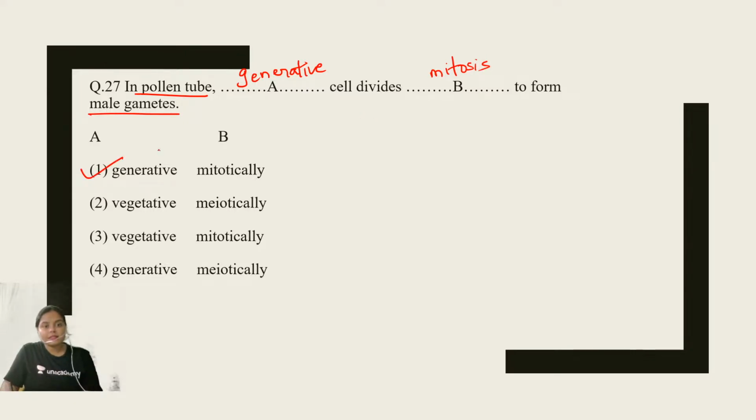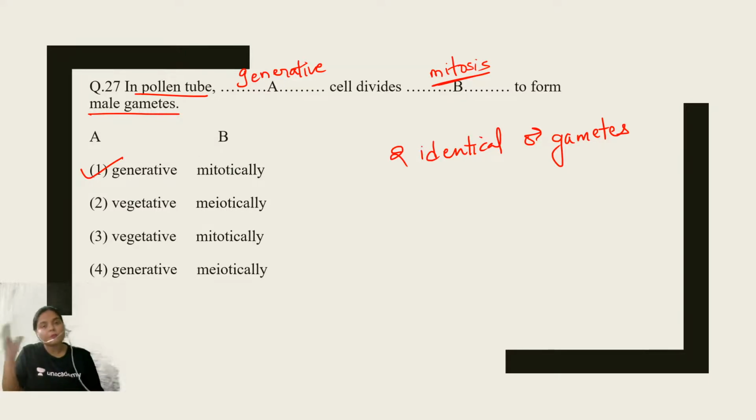Guys, this generative cell nucleus divides by the process of mitosis to produce two identical male gametes. Meiosis has already taken place in the microspore mother cell during the formation of microspore. That's the point where meiosis has taken place. So, do not get confused by the type of division.